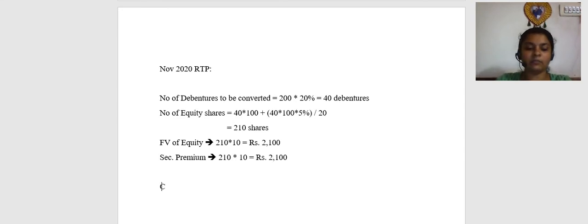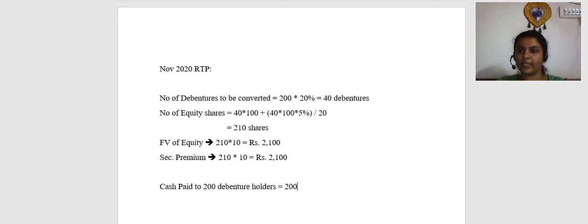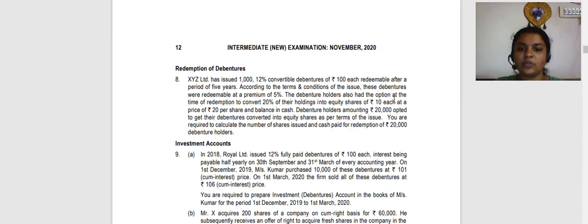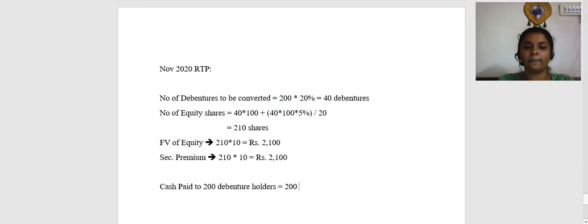Right? Simple. Now comes cash paid to these 200 debenture holders. Now these 200 debenture holders, which is 20,000 rupees of debentures of 100 each, that is why I am taking it as 200, are converting only 20% of their holdings, which means they are going to receive cash for the balance 80%. So it is going to be how much? 200 into 80% will give you 160 debentures.